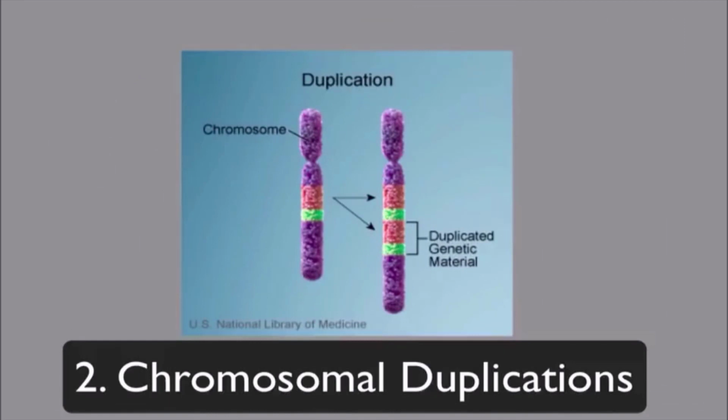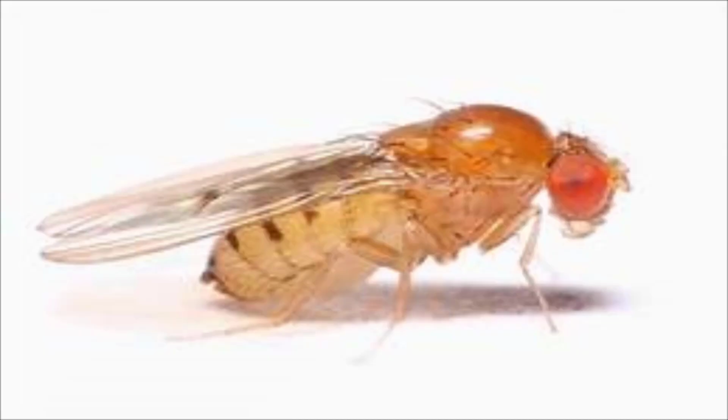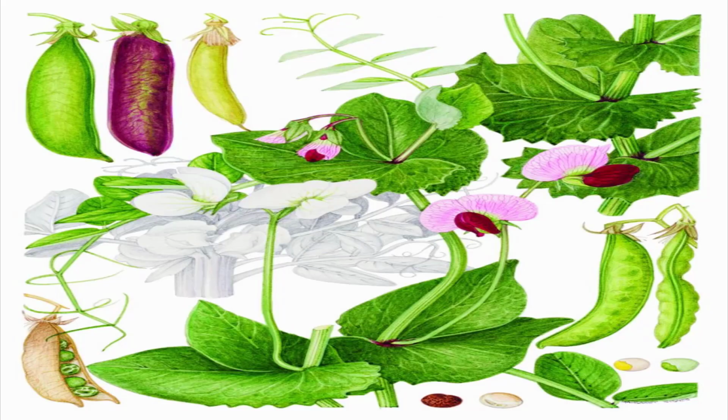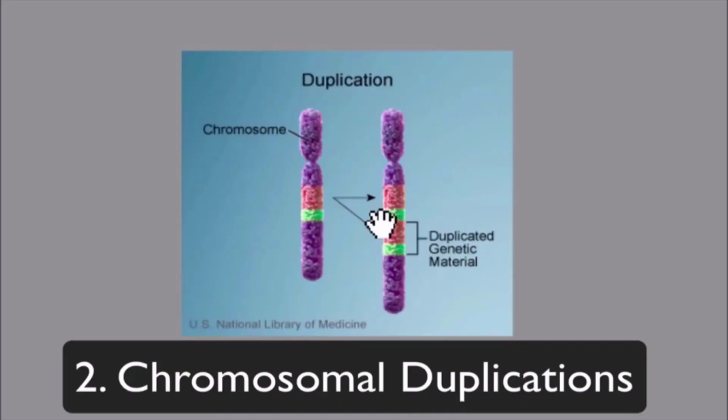Duplication. The arrangement of the same order of genes repeated more than once in the same chromosome is known as duplication. It was first reported in Drosophila by Bridges and also in maize and pea. It is of three types: tandem duplication, reverse tandem duplication, and displaced duplication.